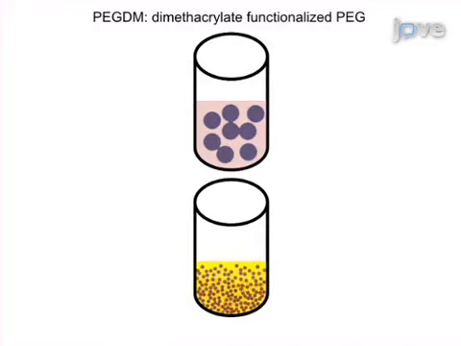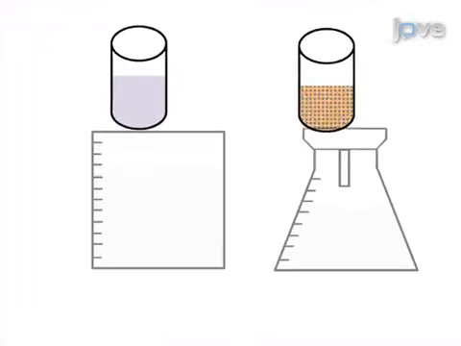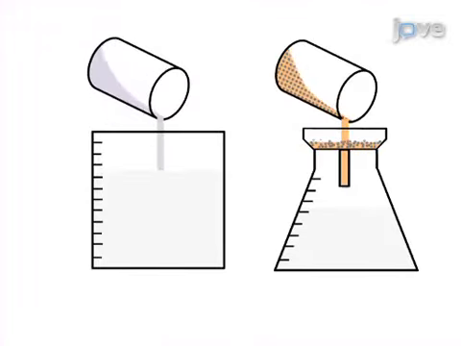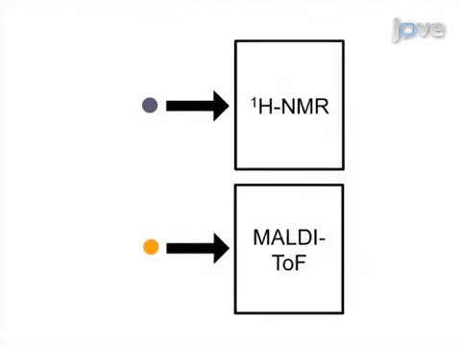Next, the PEG-DM is dissolved in dichloromethane, or the peptide is cleaved from the resin and all side chain protecting groups are removed in an acid-based cocktail. The final step is to precipitate the PEG-DM or methacrylamide functionalized peptide in ether. Ultimately, proton NMR or MALDI time of flight mass spectrometry is used to show successful functionalization of the PEG or peptide macromers.